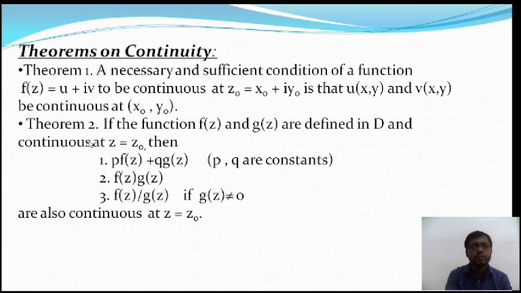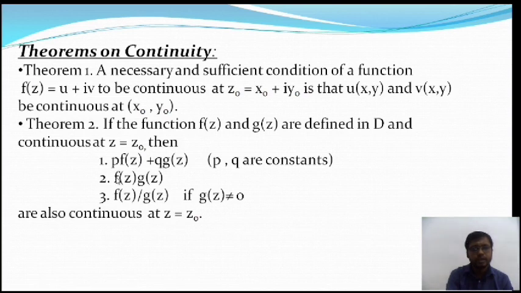The next theorem: if f(z) and g(z) are two functions on the complex plane, the Argand plane, and they are continuous in the domain D at the point z equal to z0, then the following properties hold. The first property is p times f(z) plus q times g(z) is continuous at the point z equal to z0, where p and q are constants.